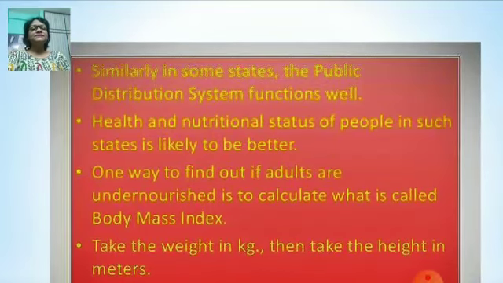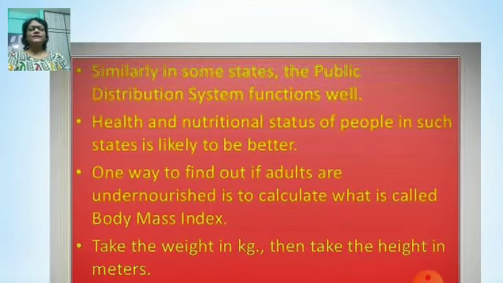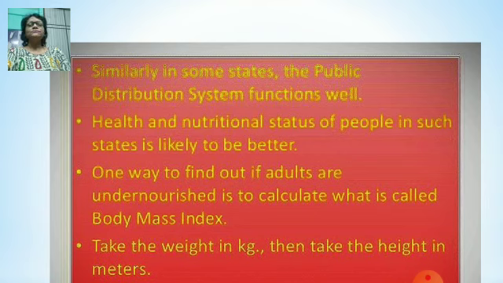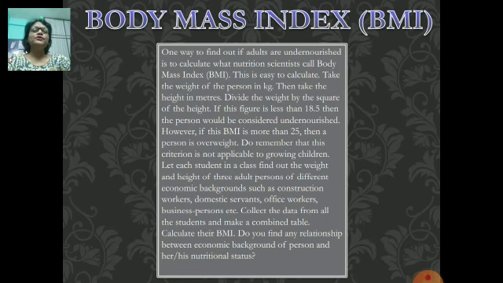Similarly, in some states the public distribution system functions well. Health and nutritional status of people in such a state is likely to be better. If the health status is good, it shows that the state is developing. One way to find out if adults are undernourished is to calculate what is called body mass index. Now you also can measure your BMI. BMI is body mass index. How do we work out BMI? First, we take the weight in kg, then we take the height in square meters, and then we divide weight by height squared. So we get the body mass index.